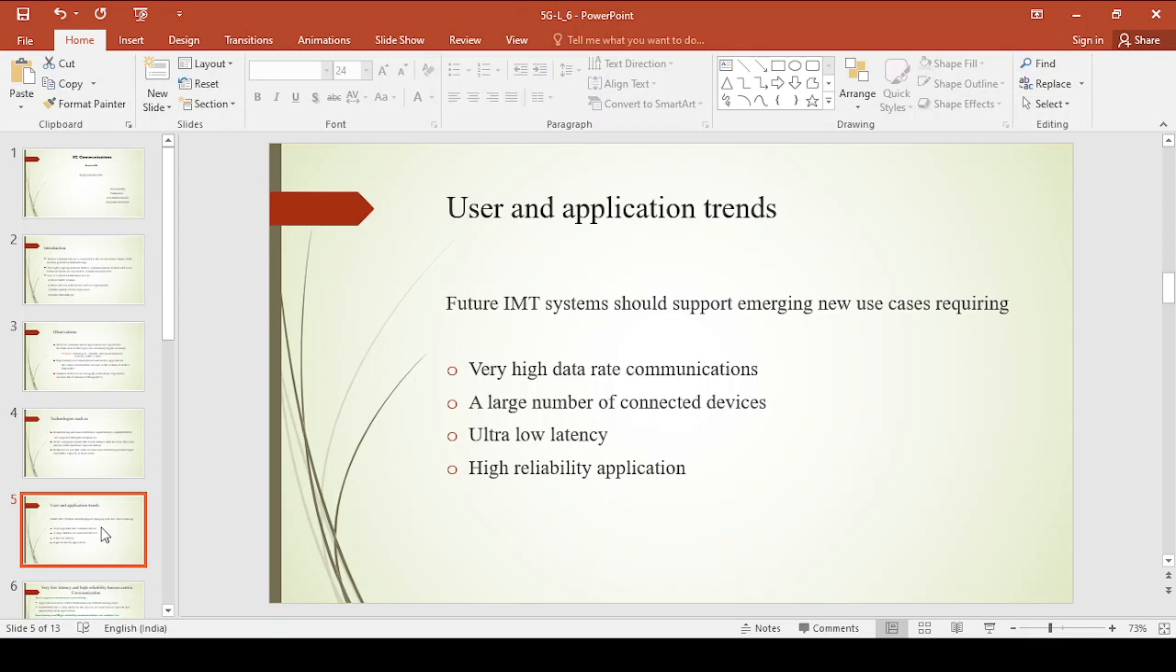And next one is very low latency. It requires very low latency and high reliability. These are the requirements, user requirements or the application requirements which we are expecting from the future generation system. Nothing but from the future IMT system, what a user or the application will expect is very high data rate, and another one is an increase in the number of connected devices, and another one is low latency with high reliability. These are the different cases which a user or an application will expect from the future or the coming generation system, nothing but 5G or 6G or 7G.